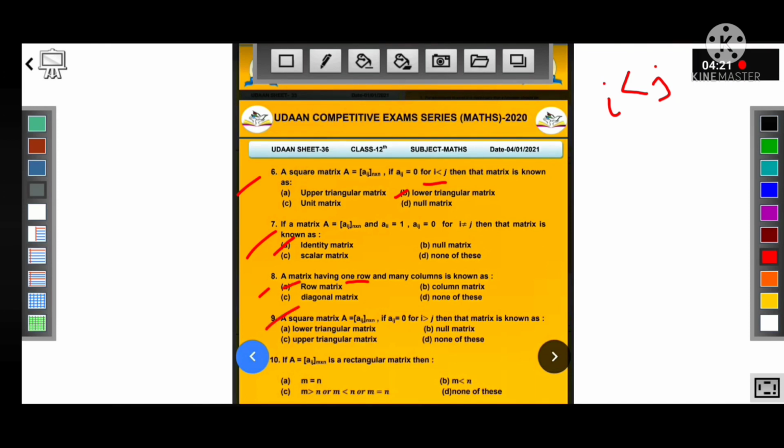Next question, a square matrix A, Aij n cross n, if Aij is equal to 0 for i is greater than j, then that matrix is known as upper triangular matrix. Next question, if A is equal to Aij, m cross n, is a rectangular matrix, then m is greater than n or m is less than n or m is equal to n, so C is the right option.